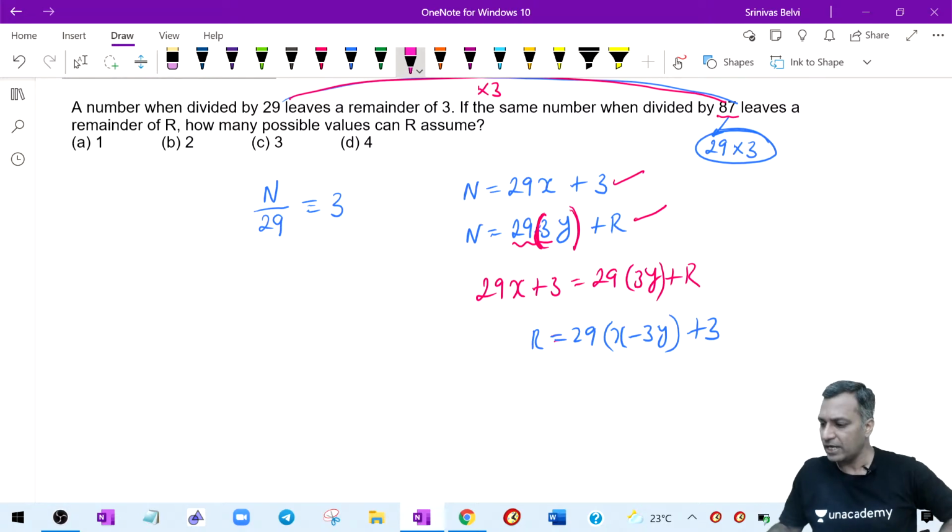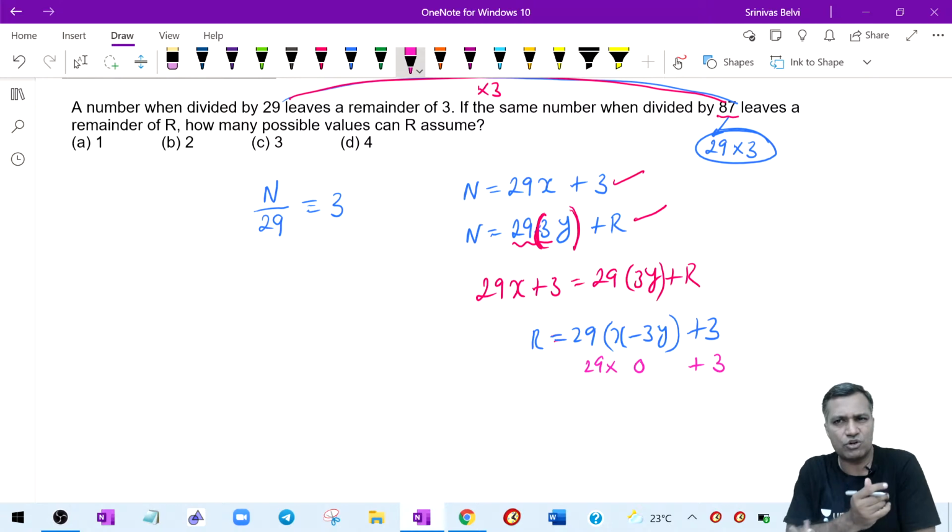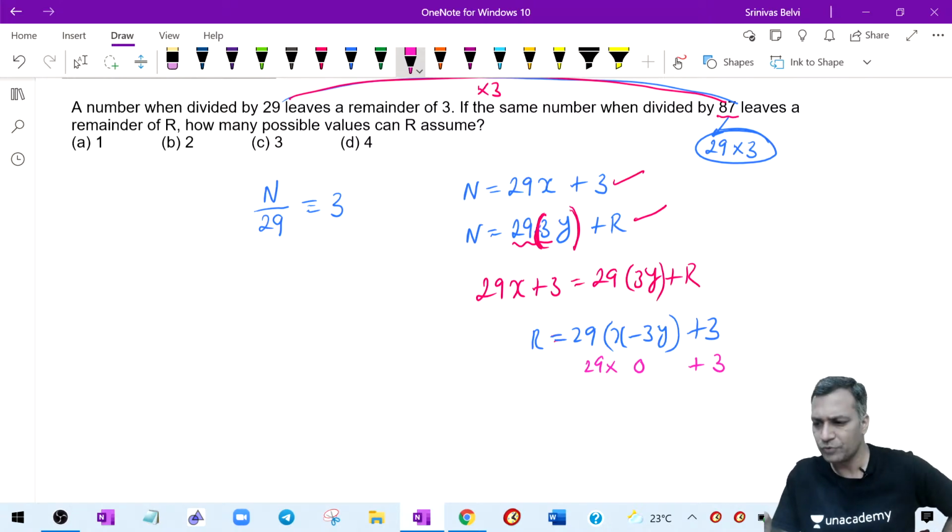Now r is equal to 29 times (x minus 3y) plus 3. If this is 0, 29 into 0, then the r value would be 3. That is one of the values r can take. Why can x minus 3y not be 0? Why not? The other quotient can remain the same. Quite possible. Therefore, the r value can be 3 itself.